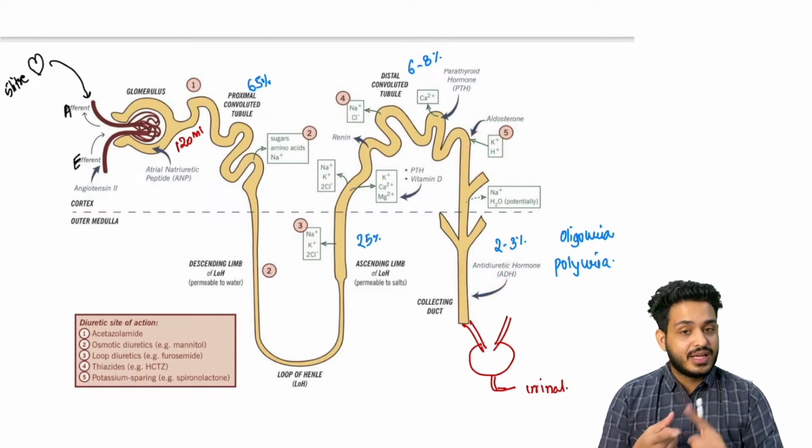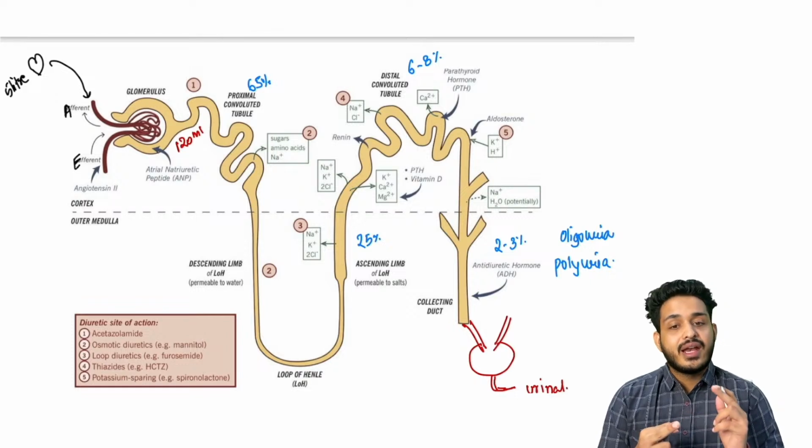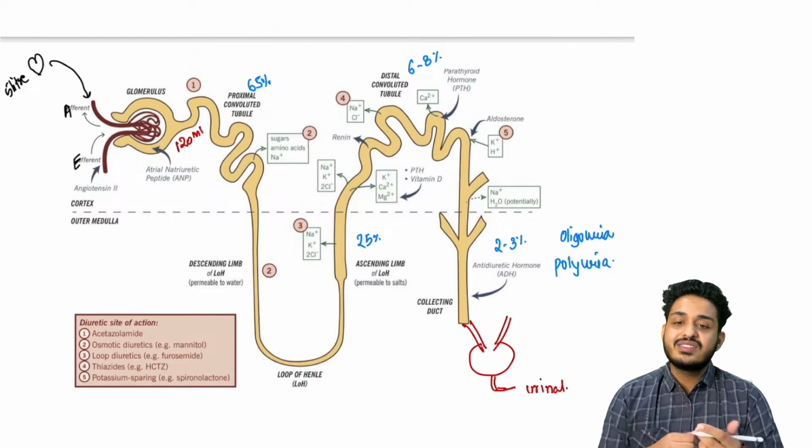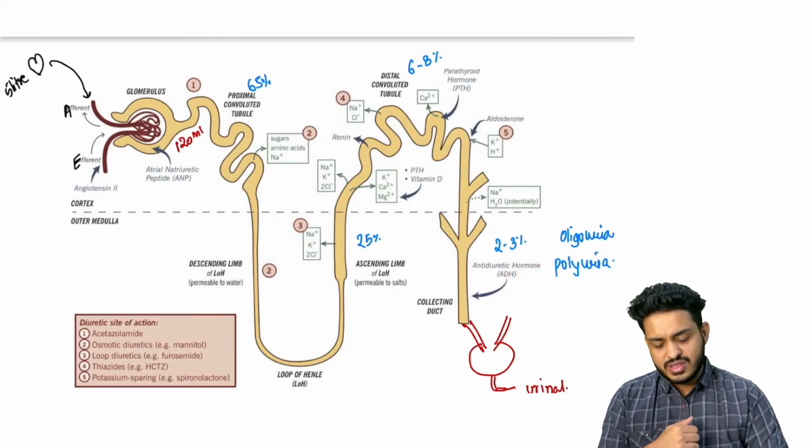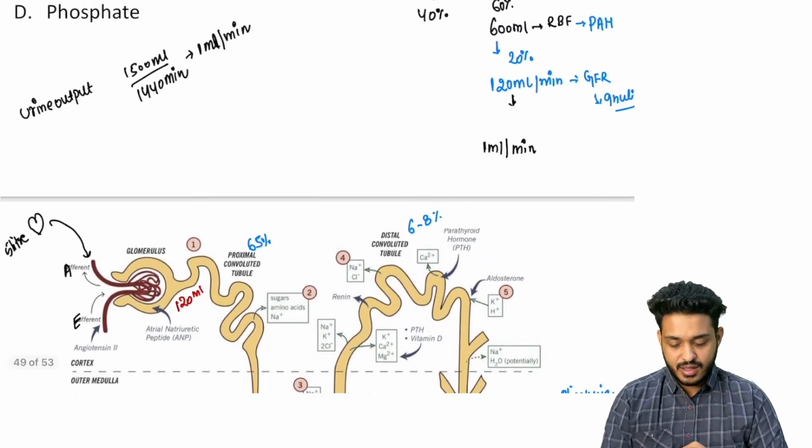One is in diabetes insipidus, that is going to be desmopressin. The second one is going to be the thiazides. And the second thing, where you have increased levels of ADH, that is going to be SIADH, and the drug you will be using is conivaptan. So this is a short quick summary that I'm giving you.